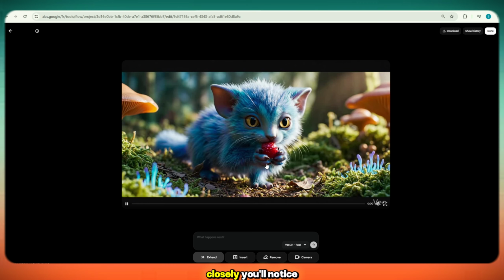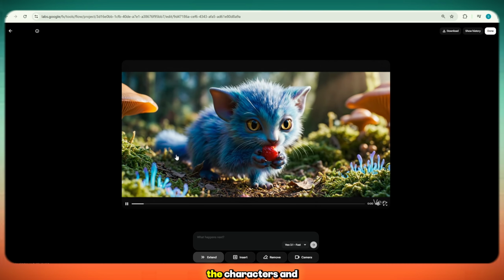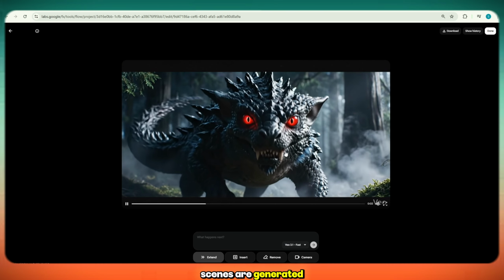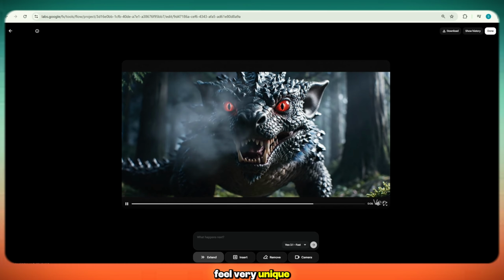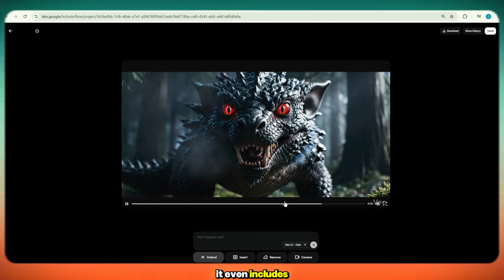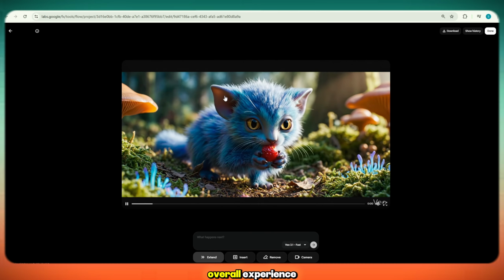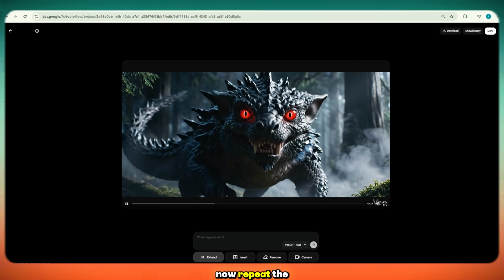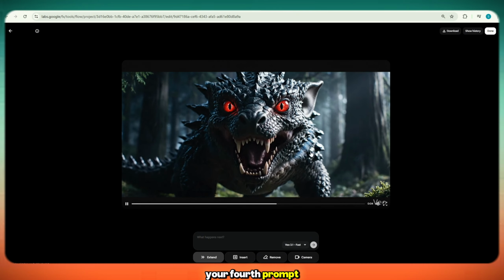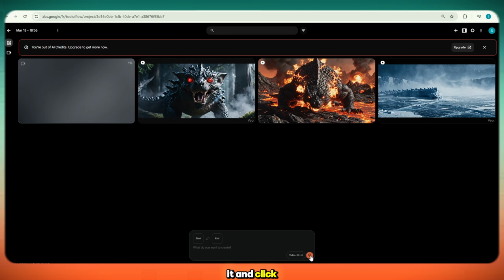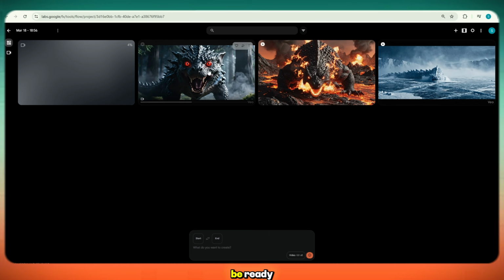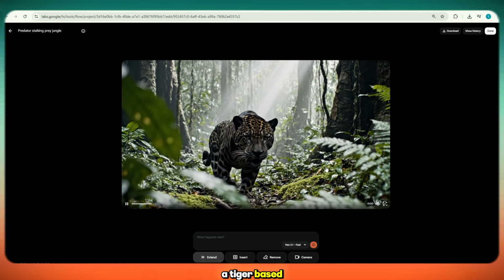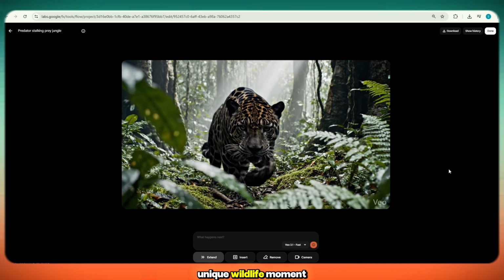If you observe closely, you'll notice how creatively the characters and scenes are generated. The transitions and creature designs make the video feel very unique and engaging. It even includes voiceover, which enhances the overall experience. Now repeat the same process for your fourth prompt. Copy it, paste it, and click on Generate. After a short wait, your fourth video will also be ready. For example, a tiger-based scene or another unique wildlife moment.